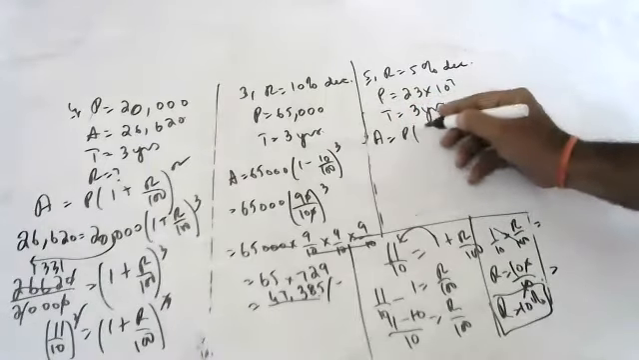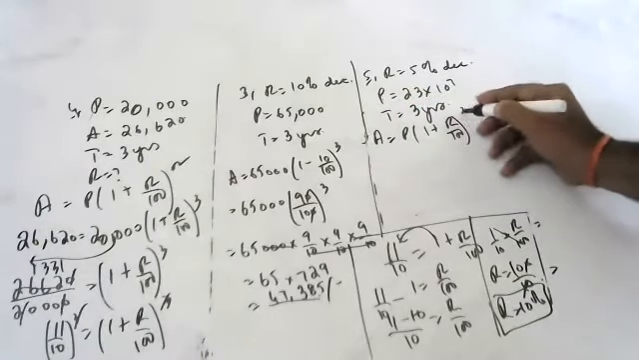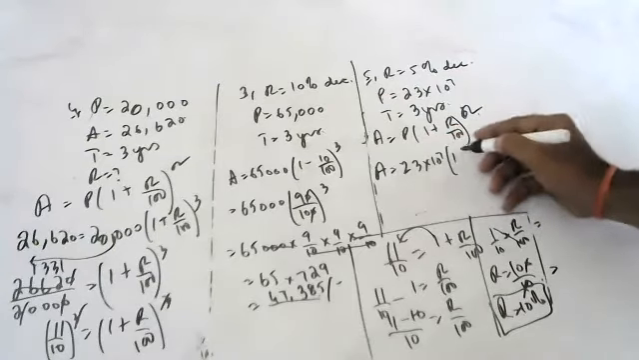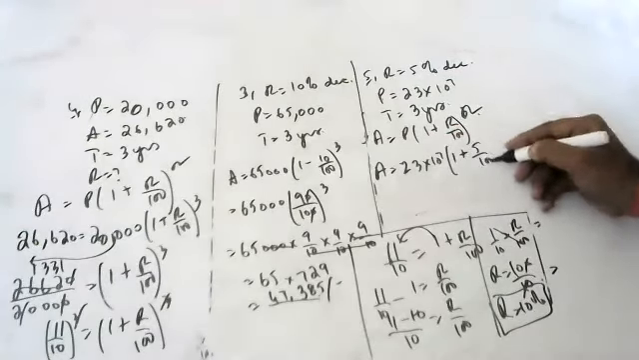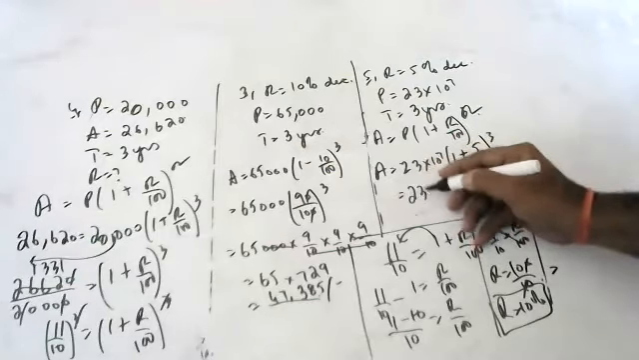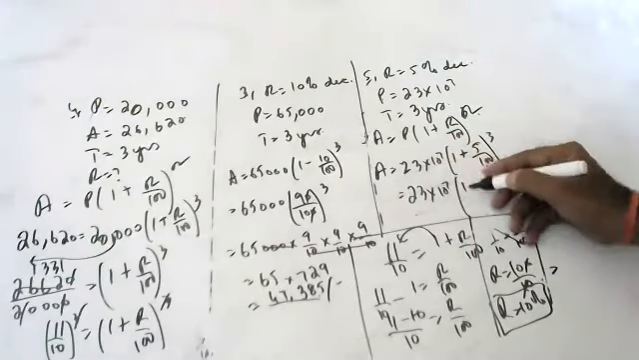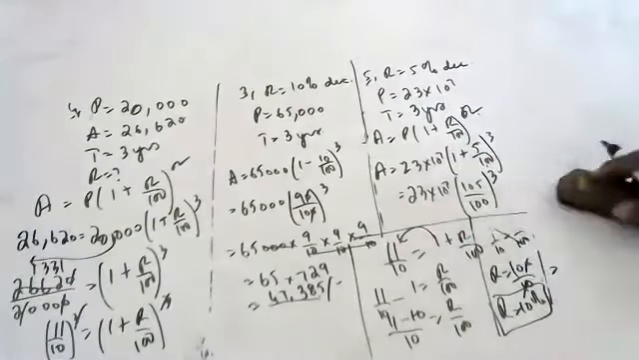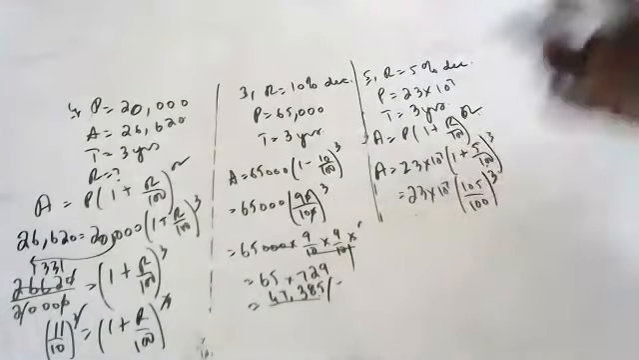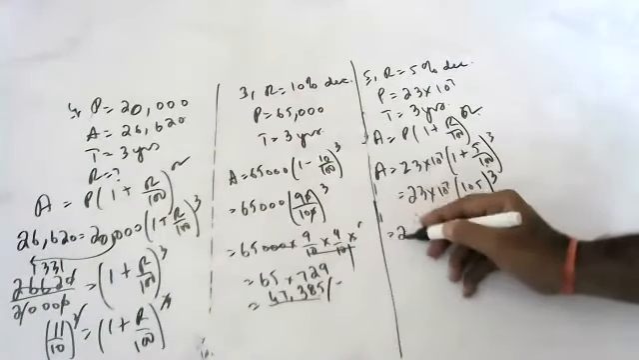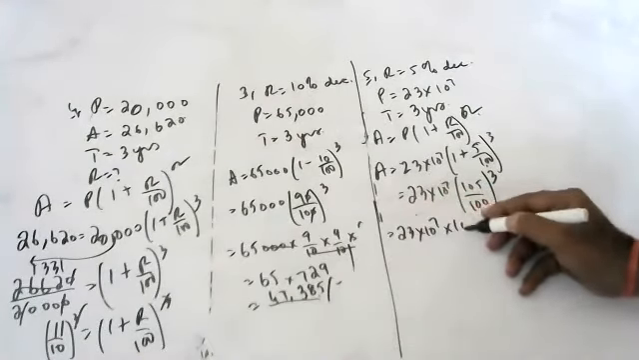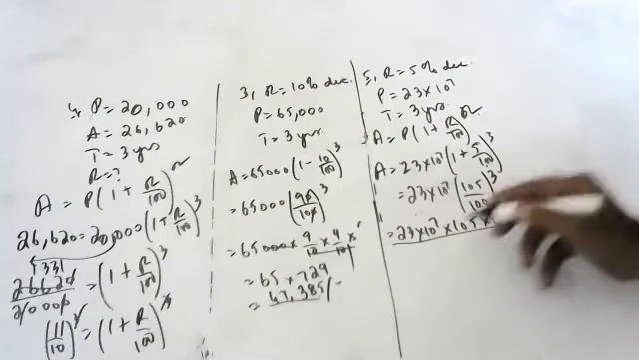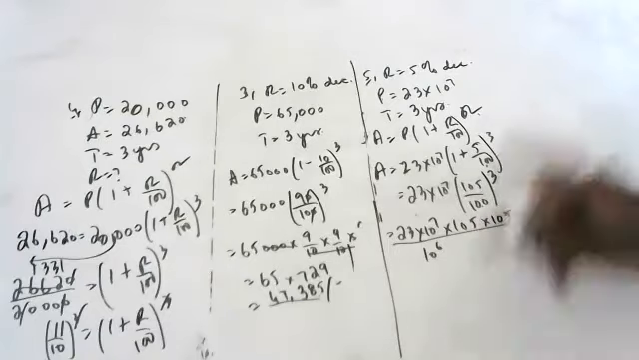Amount is equal to 23 into 10 to the power of 7 into 1 plus 5 by 100, whole to the power of 3. Since it decreases, that is 23 into 10 to the power of 7 into 95 by 100, whole to the power of 3. So 23 into 10 to the power of 7 into 95 into 95 into 95 by 100 into 100 into 100, and 100 into 100 into 100 is 10 to the power of 6.